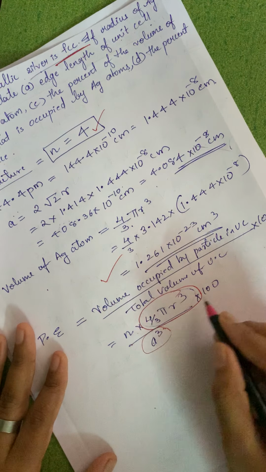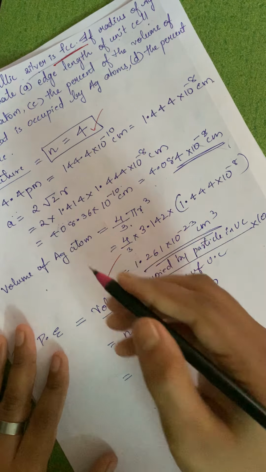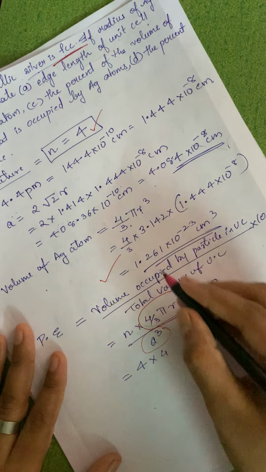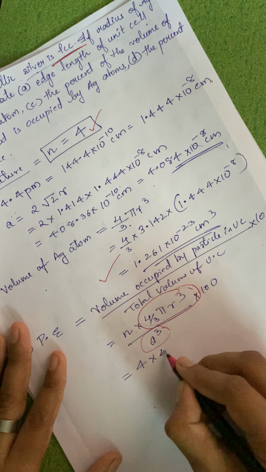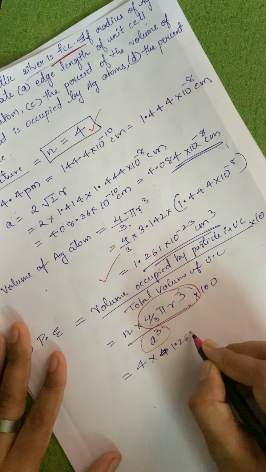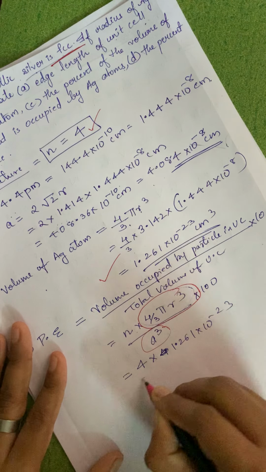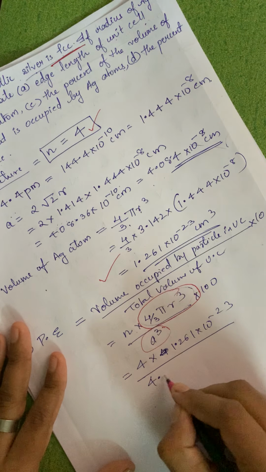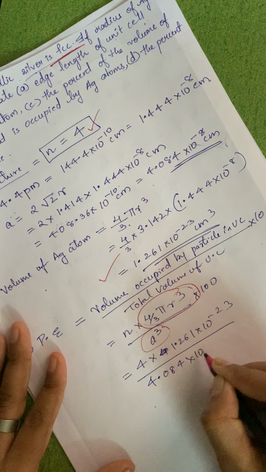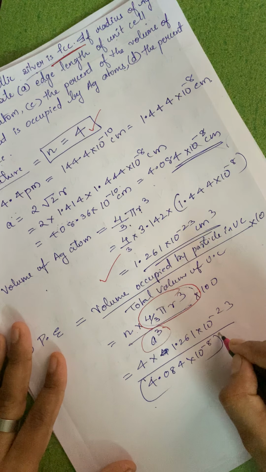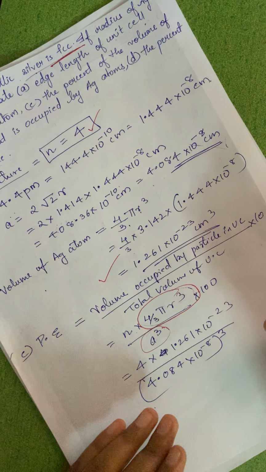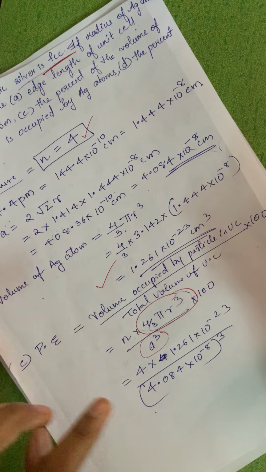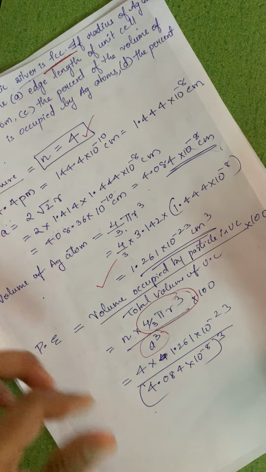Now after putting all this value, this is 4 multiplied by, here I'll write down the value directly as 1.261 into 10 raised to minus 23 upon a cube. I can write a as this one, so 4.084 into 10 raised to minus 8 the whole cube. You can directly solve this by using log, instead of finding a cube separately, everything separately.